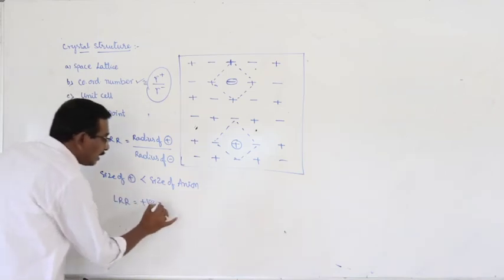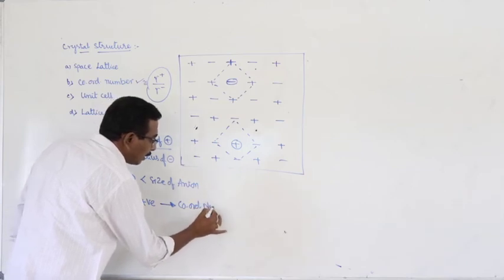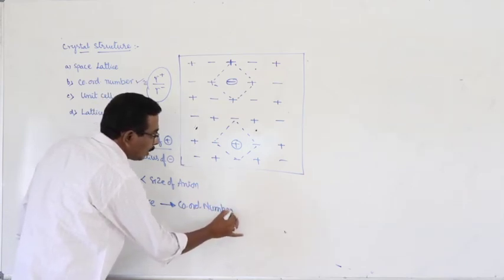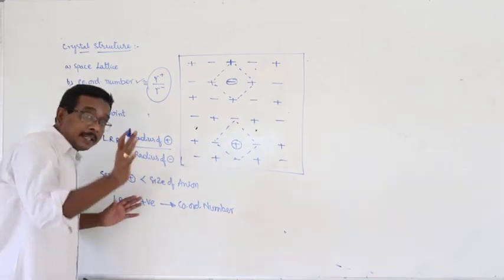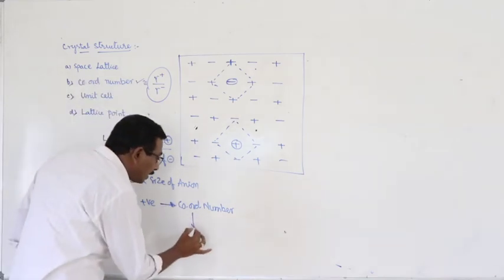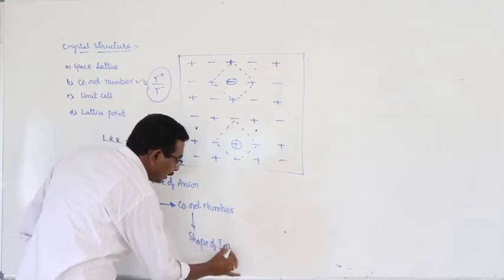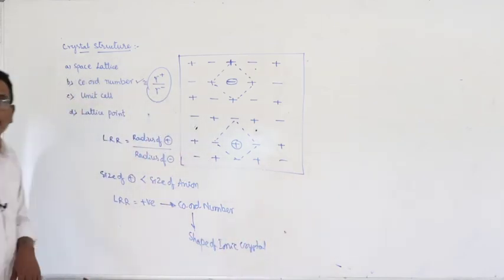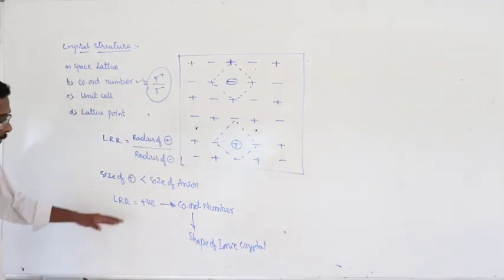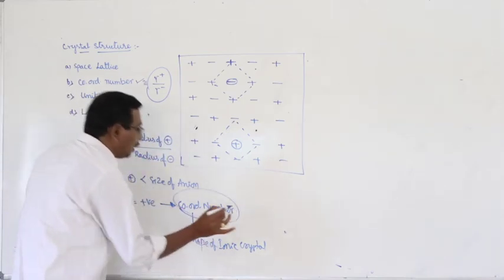Based on the limiting radius ratio, we can decide coordination number. And at the same time, based on coordination number, we can give the shape of the ionic crystal. These are all interlinked. To determine the shape of an ionic crystal, you have to calculate coordination number.